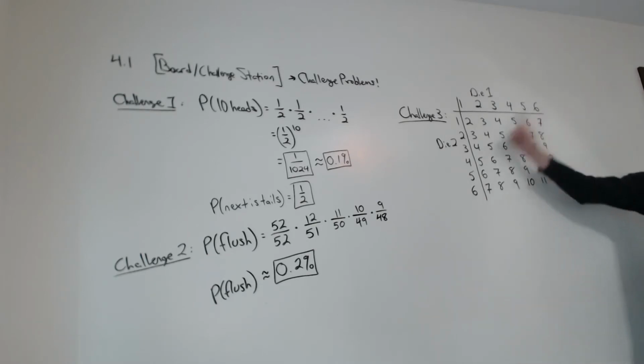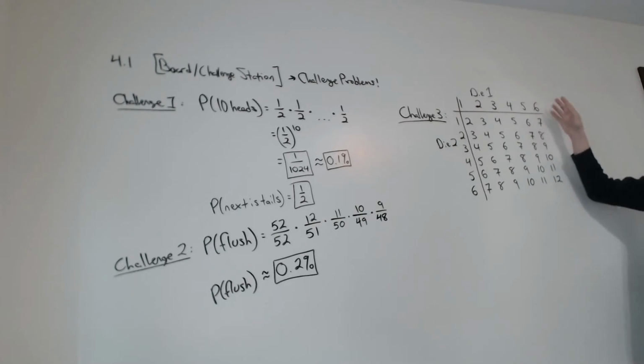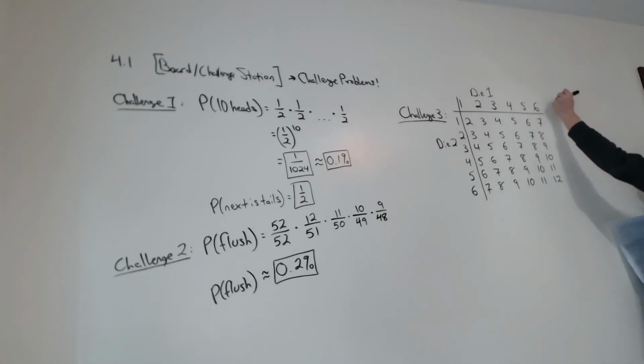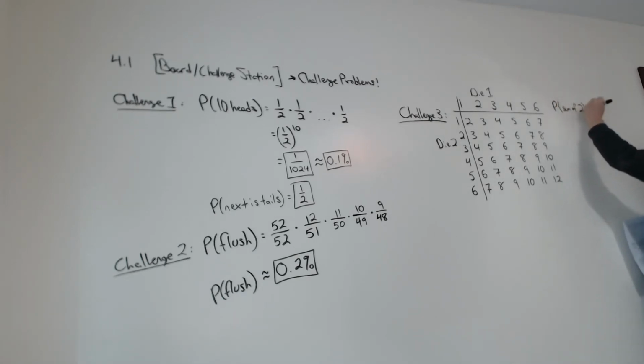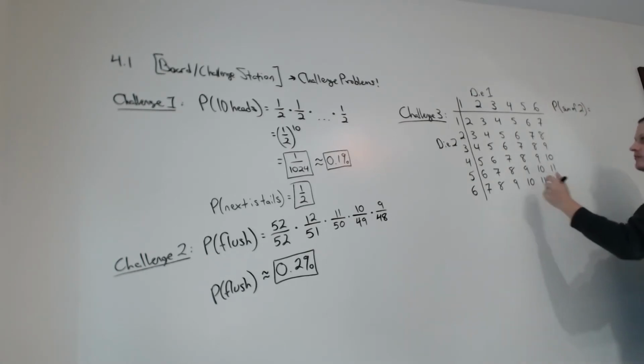So, these are the sums that you get by rolling whatever number column you're in and whatever number row you're in, from 2 all the way up to 12. So, what is the probability of rolling a sum of exactly 2? Well, how many ways can we get 2?